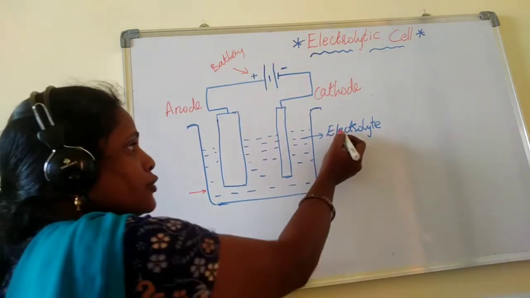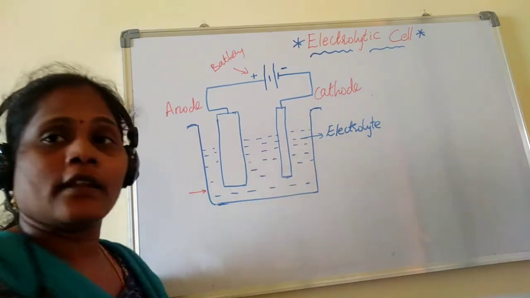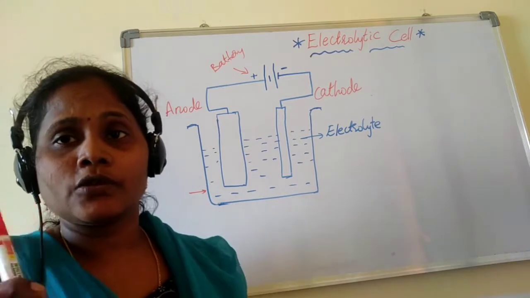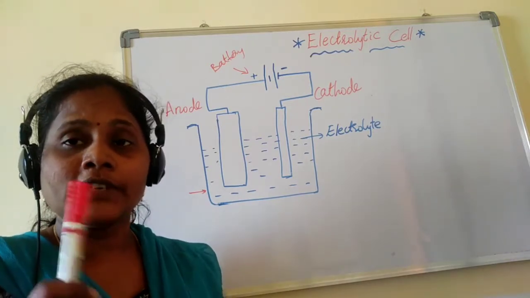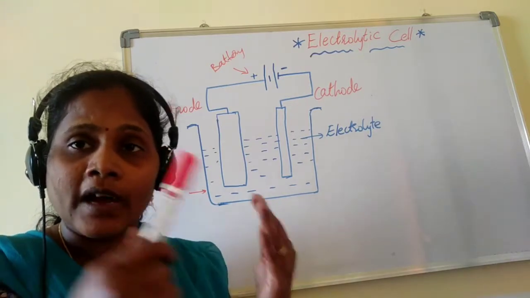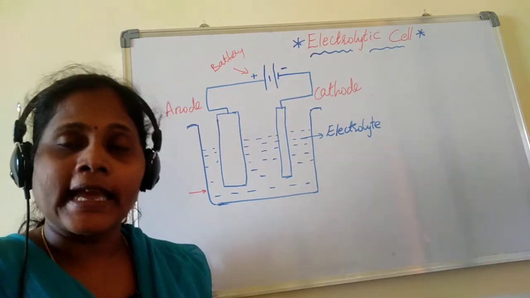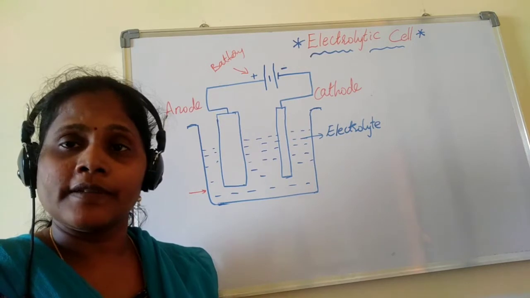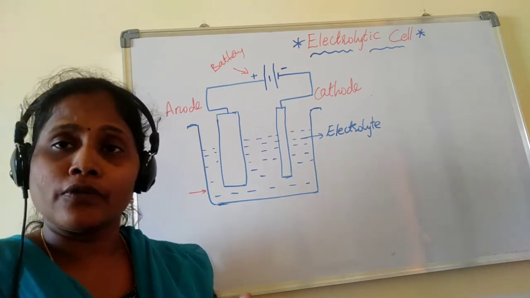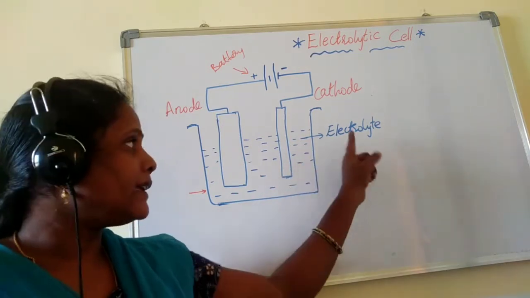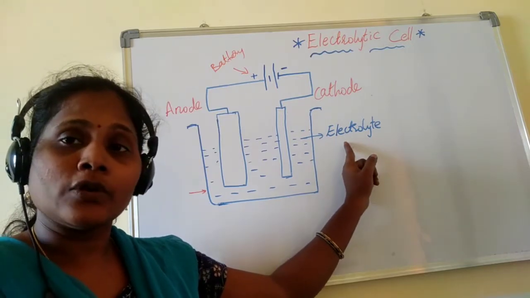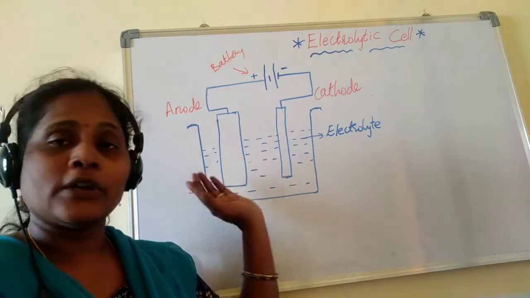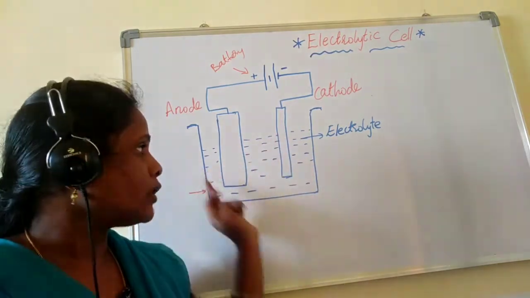And in this, an electrolyte solution is taken. What is an electrolyte? We have said electrolytic conductors are those which conduct electricity in the form of ions. Maybe acids, bases, salts: NaCl, Na+ and Cl-, copper sulfate, Cu2+ and SO4 2-. Like that they will be present. So when an electrolyte is dissolved in water, it splits into positive and negative ions in the solution.